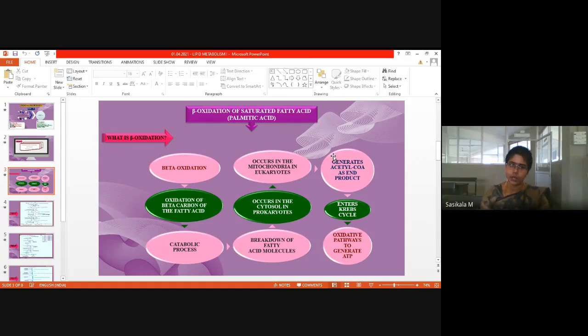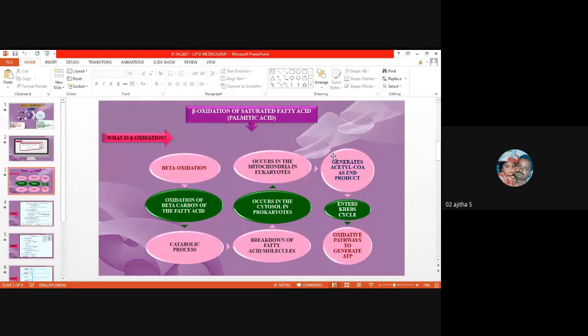Or you have to consume food. In case you are not taking food, carbohydrates, lipids, proteins, which pathway will generate energy? Which pathway will generate energy when you are not consuming any food during fasting? Which pathway is responsible to give energy? That also you would have studied in carbohydrate metabolism. What is the pathway?